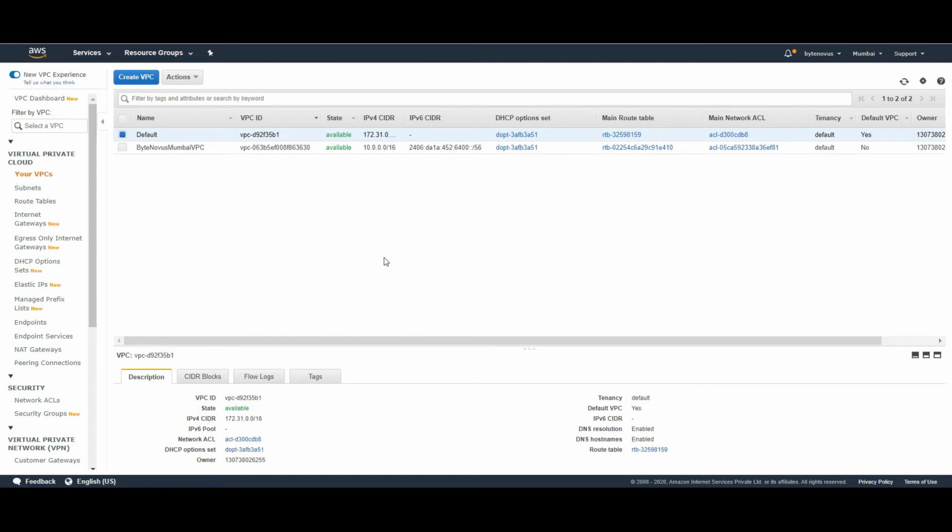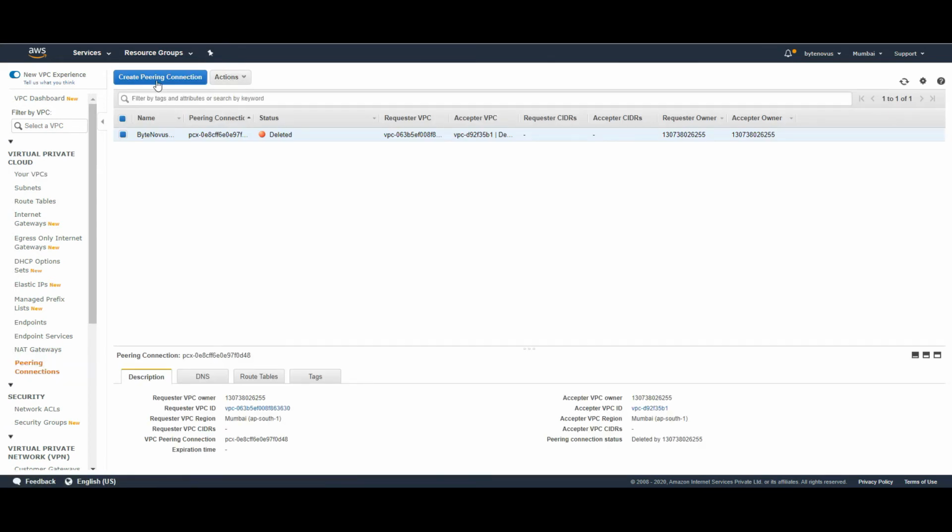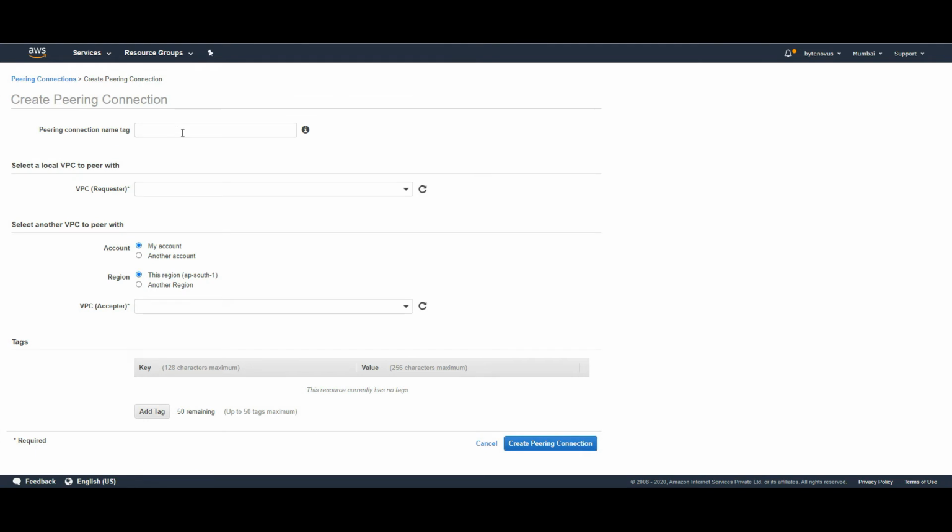Let us click on this VPC peering button, which you see on your left-hand side. Click on create peering connection, and give some name. Let me call it Mumbai VPC peering. Here there's something called a requester and an acceptor.